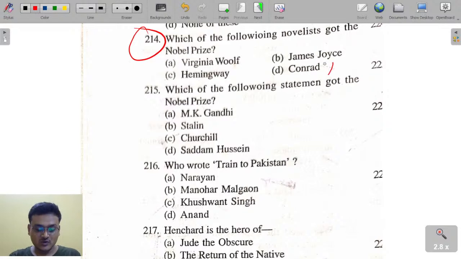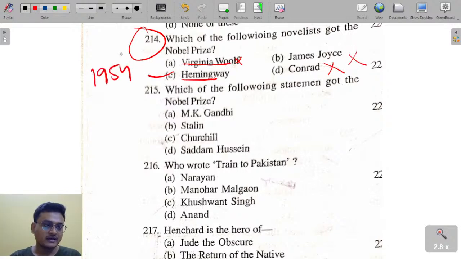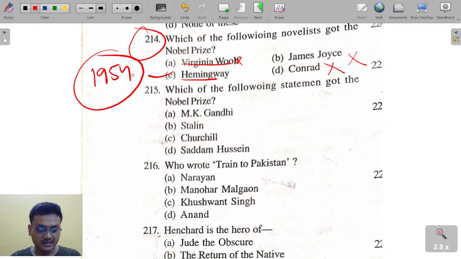No. Joseph Conrad did not receive any Nobel Prize. James Joyce did not get it. Virginia Woolf also did not get it. It is Hemingway. Hemingway got it in 1954. Ernest Hemingway, the American novelist, got the Nobel Prize in 1954. Hemingway is the right answer.